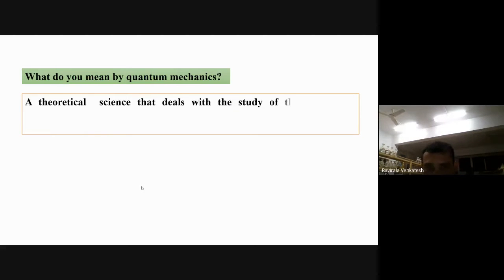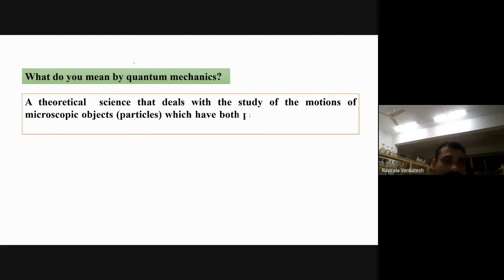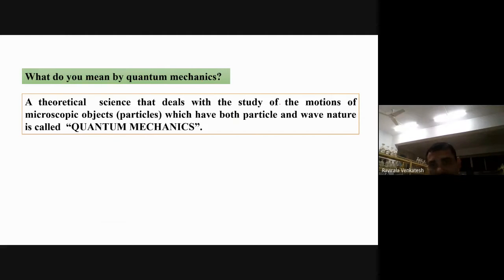Now, what do you mean by quantum mechanics? Classical mechanics does not explain this. Quantum mechanics is a theoretical science that deals with the study of the motions of microscopic objects, especially electrons and protons, which have both particle nature and wave nature. Quantum mechanics studies microscopic objects, and both particle nature and wave nature are studied under it. The classical mechanics neglected microscopic objects.